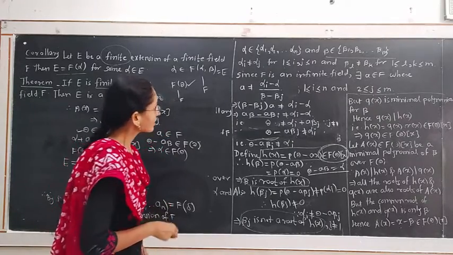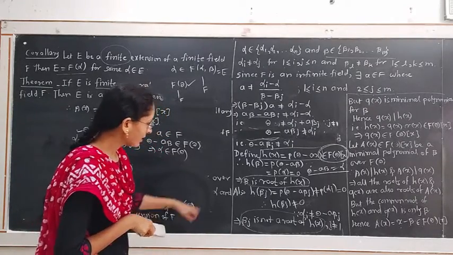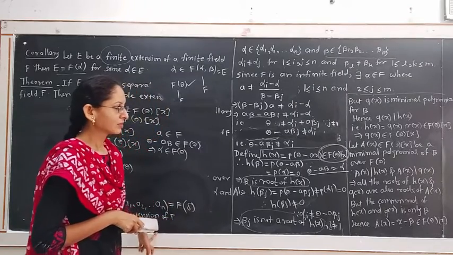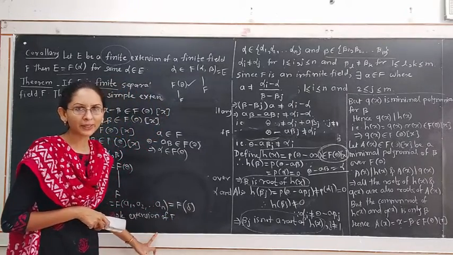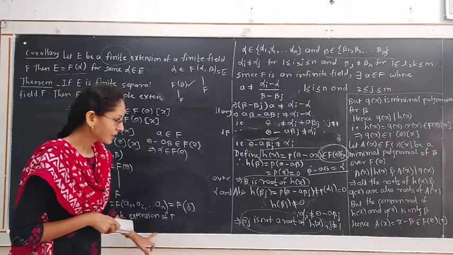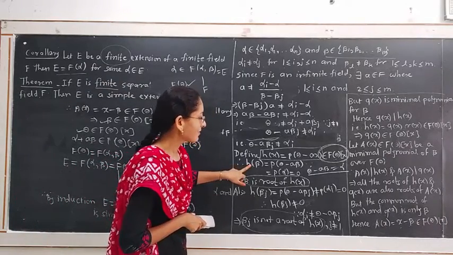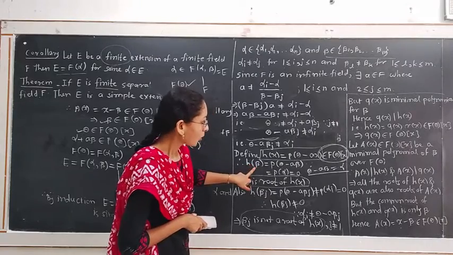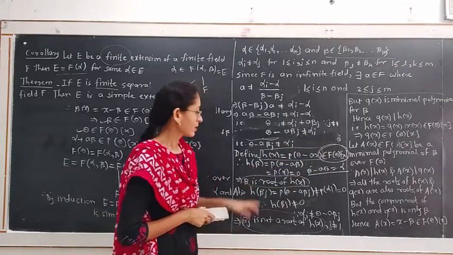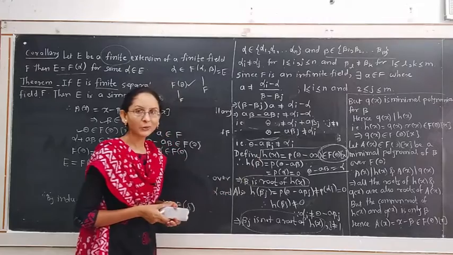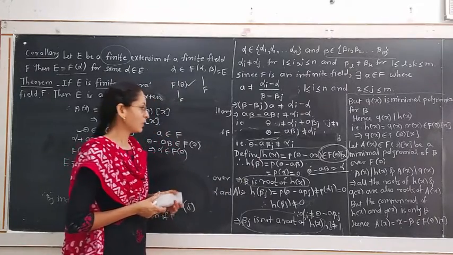One more thing is very important. Qx is a polynomial. Qx is the minimal polynomial for beta over here, and here hx is a polynomial satisfied by beta over the field f theta. So hx and qx are distinct polynomials.